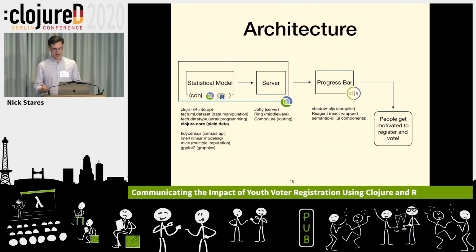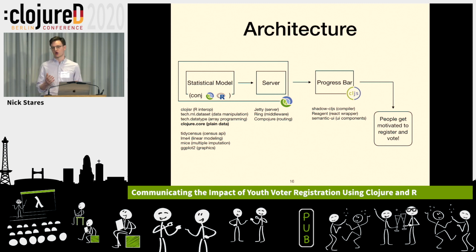So how are we going to do that? We're going to use Clojisr, which is a great new library for R interop, and allows me to do what I just said, call R libraries as if they were Java libraries, sort of mix and match code when I need. And for the data munging, I'm going to use a combination of tech.ml.dataset and tech.datatype.